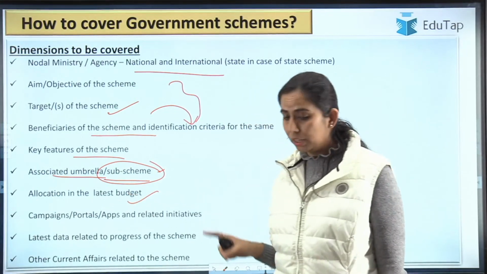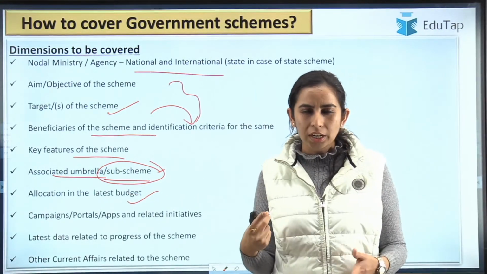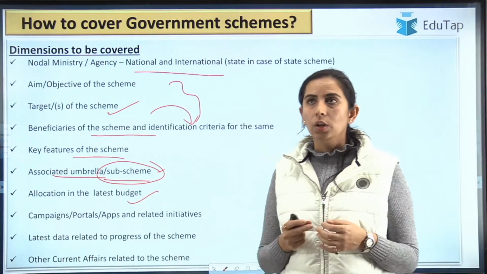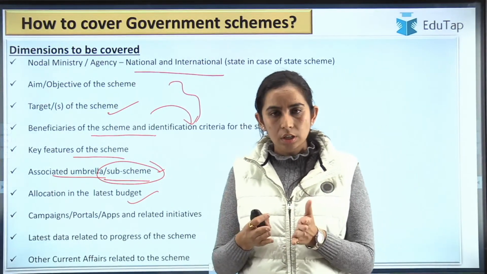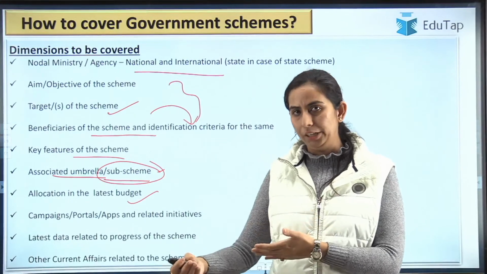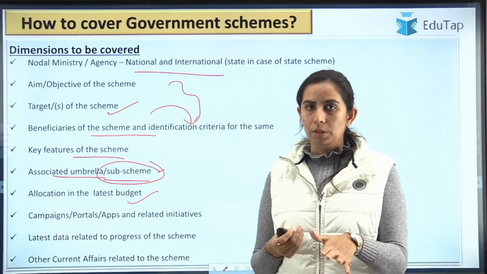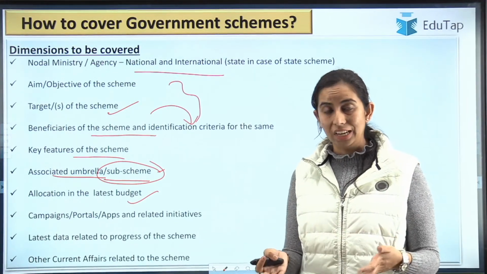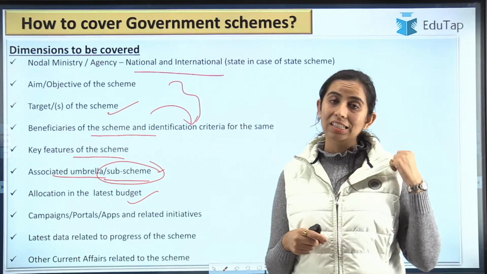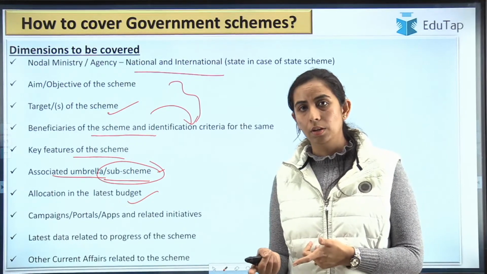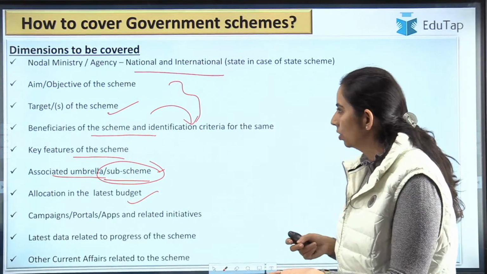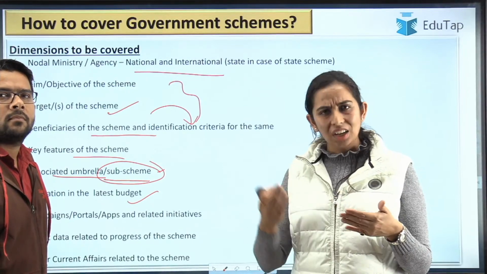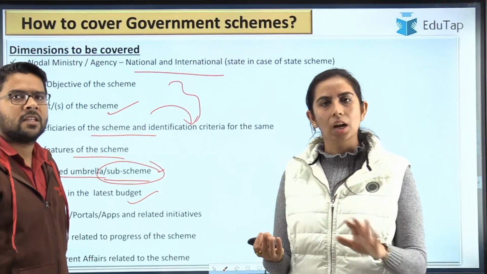I have written latest because I can see you have this query: the budget has been released but the notification is not yet out, what to do? So guys, the budget which is out just before the examination is going to be important. If your exam is in January and the budget is not yet released, then the one released last year is going to be important for you. For SEBI, we would not recommend more, because for current affairs and GA you just need to cover current affairs and a few current affairs schemes. That will be enough.